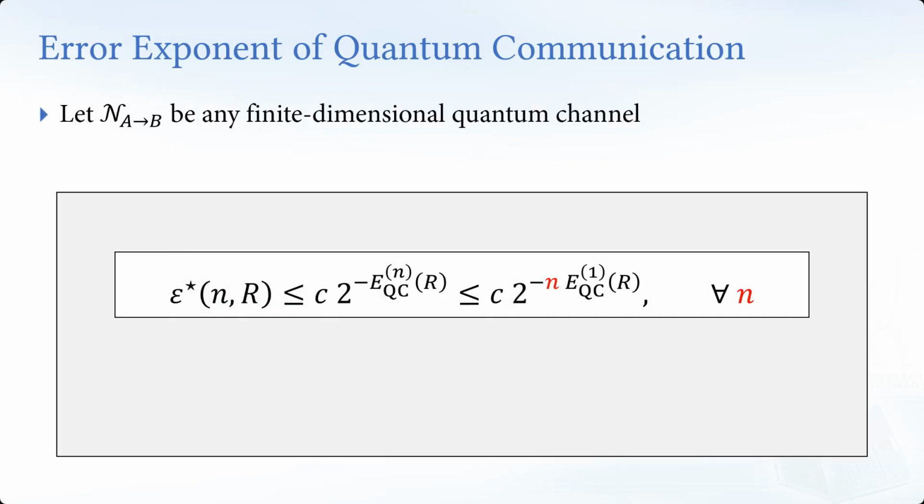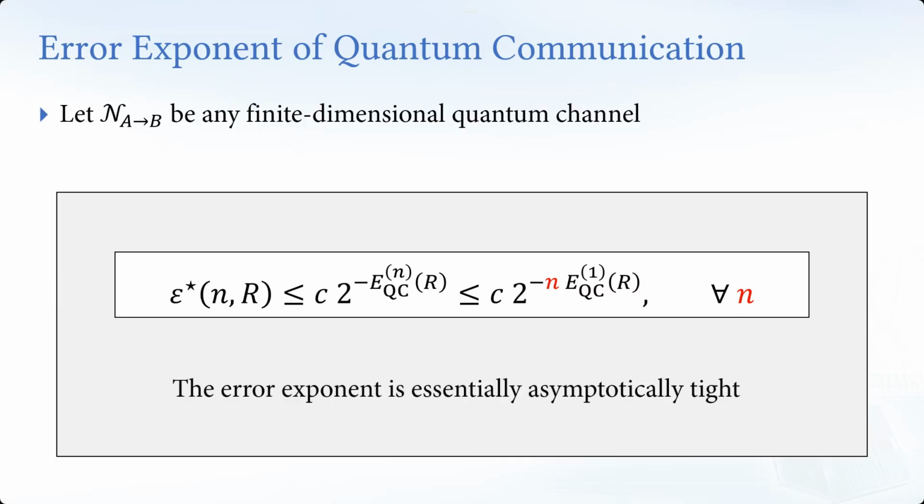This means that the minimum error probability decays exponentially fast, not just polynomially fast, and we can determine this constant, this exponential decay rate. So we call that the error exponent. We also show that for some special examples, this error exponent is essentially asymptotically tight. You cannot improve this further, and it has an analytical form. I don't want to write a mathematical definition, but given your channel and given your rate, we can compute this.